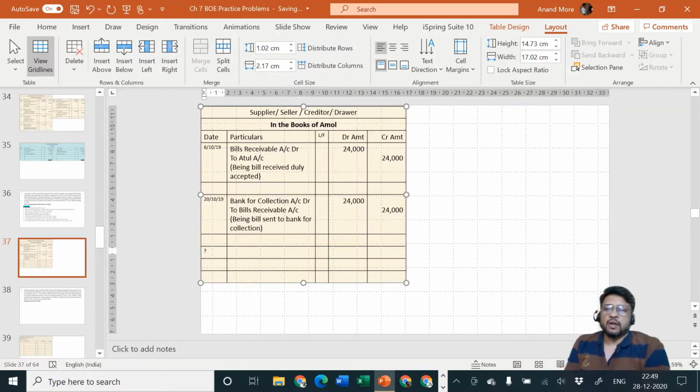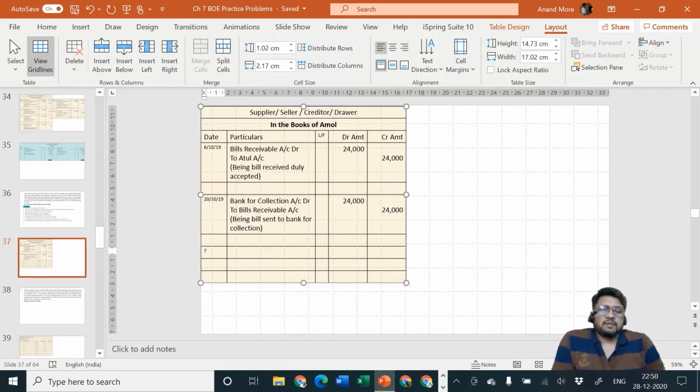Atul has come to Amol and he is making a request that Mr. Amol, I know that you had drawn a bill of rupees 24,000 on me and which I have accepted. But it seems that when the due date will come, I will not have necessary cash to pay. So ultimately I will dishonor the bill. And then you will take me to the court of law. That means my reputation, my name will be lost. Please help me. I am coming on my own. I am telling you that I won't have the cash on the due date. Please help me. Please cancel the bill.